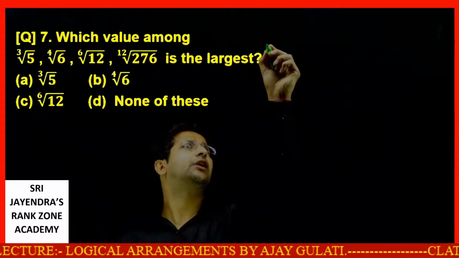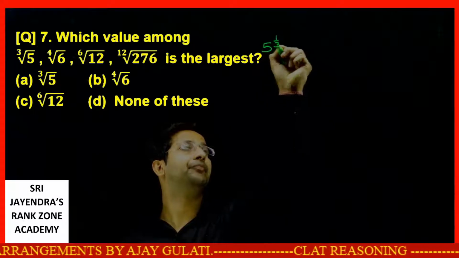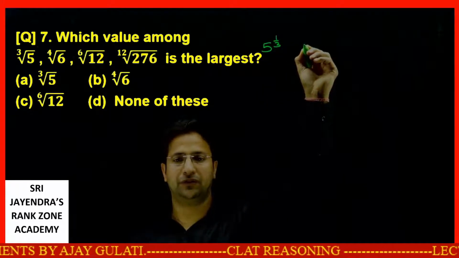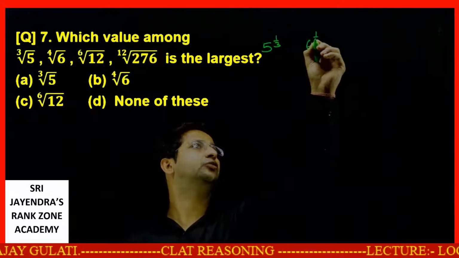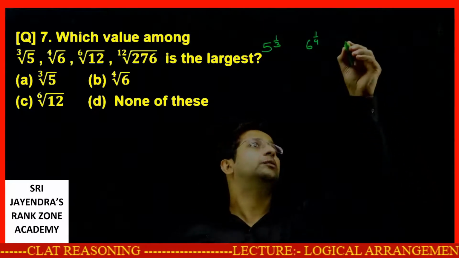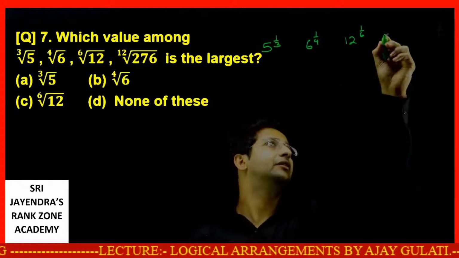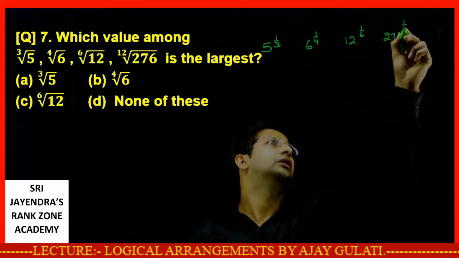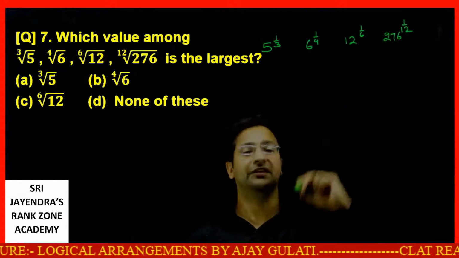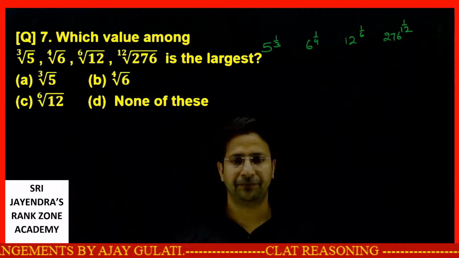See, third root of 5 means 5 raised to the power 1 by 3. Fourth root of 6 means 6 raised to the power 1 by 4. 12 raised to the power 1 by 6. And in the end we have 276 raised to the power 1 by 12.